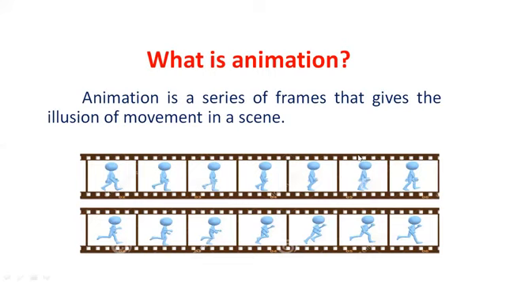Animation is nothing but a series of frames that run together and make an illusion. Suppose you are taking a video for 1 second, then the camera will take 25 photos. These 25 photos run together and make an illusion. So that is the formation of animation. Animation is something different from videography, because a video takes 25 photo frames in 1 second.